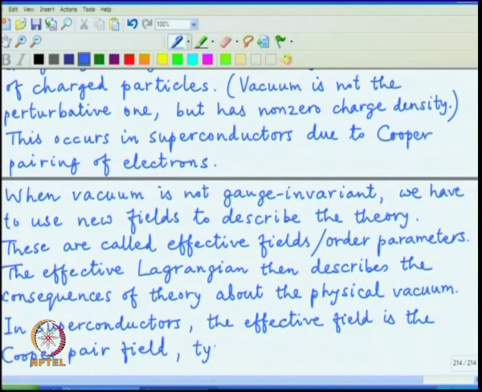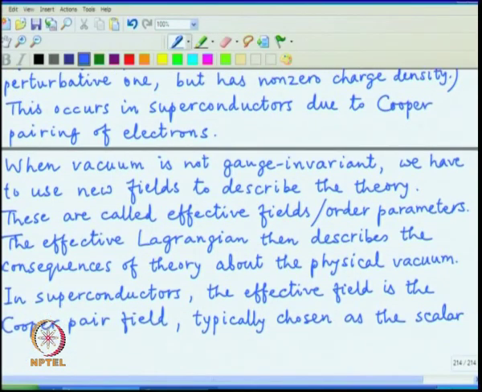If the bound state is an S wave state, then the field is chosen as a scalar field with a magnitude and a phase.